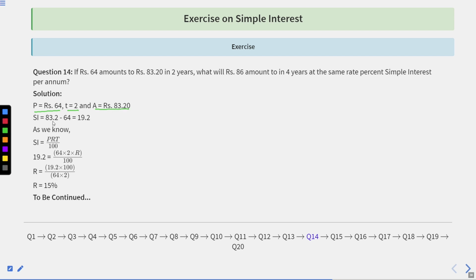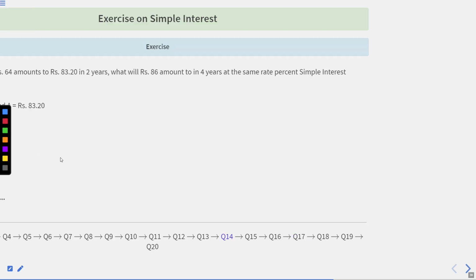So the simple interest earned is 83.2 minus 64, that is 19.2. So as we know the formula, simple interest is equal to principal into rate into time upon 100. We will have 19.2 equal to 64 into 2 into rate upon 100. So R is equal to 19.2 into 100 upon 64 into 2, which is equal to 15%.